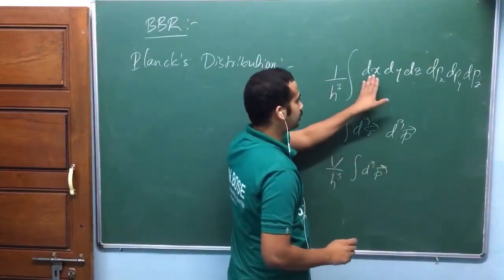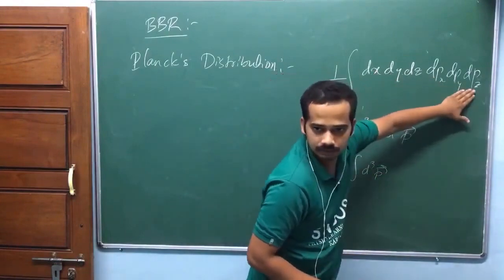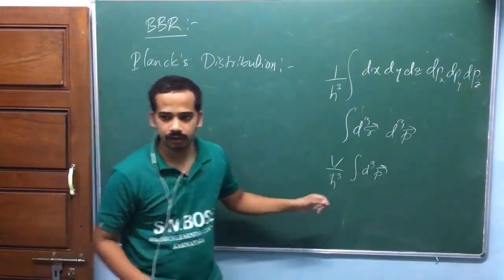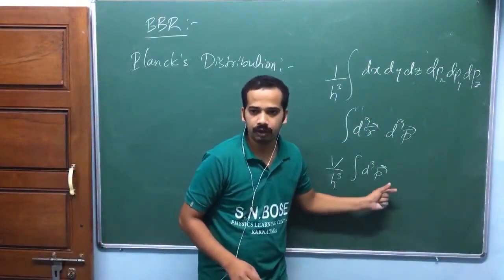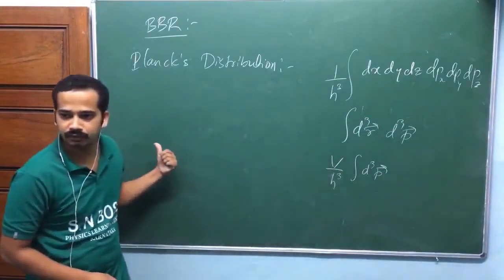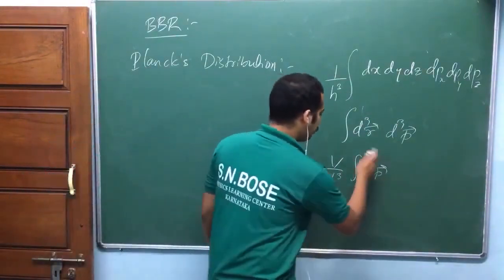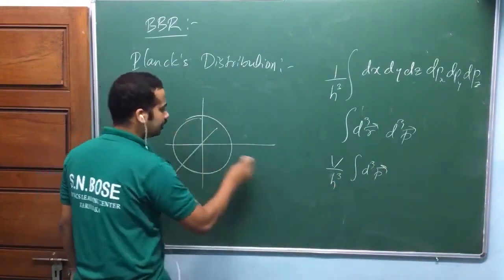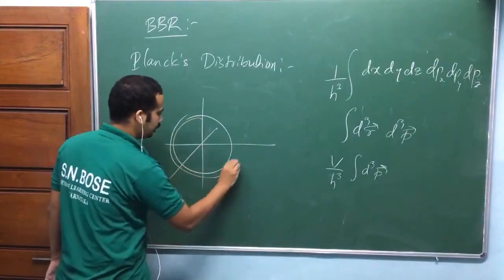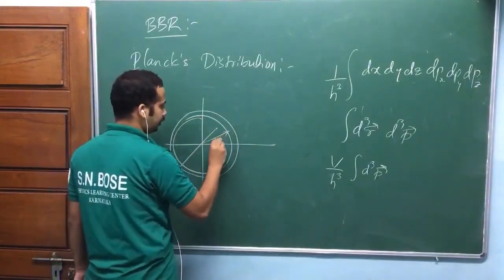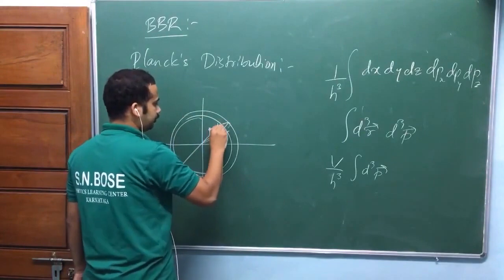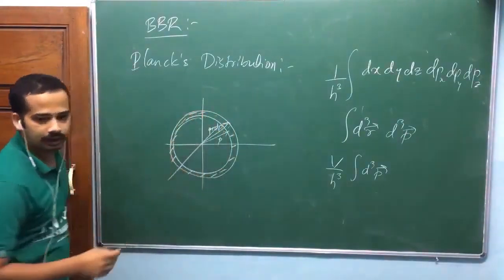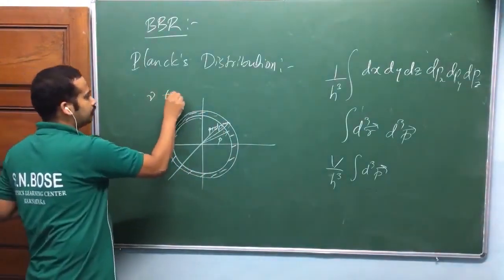We write only one integral, but there are 1, 2, 3, 4, 5, 6 integrals actually. Then what we do is to find the number of possible states, n of nu. We go for phase space. We are going to integrate this d cube of p in a spherical shell region of inner radius p, outer radius p plus dp, because we need the number of states in the range nu to nu plus d nu.